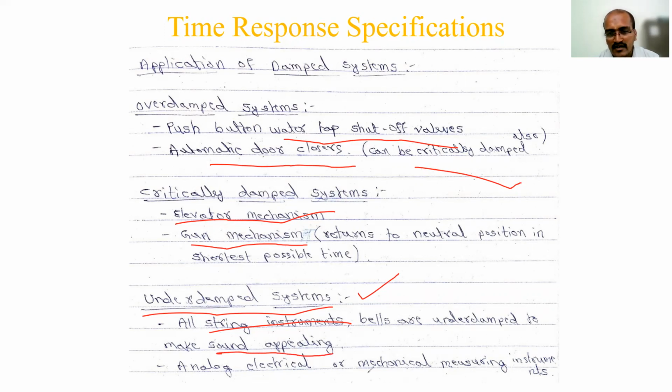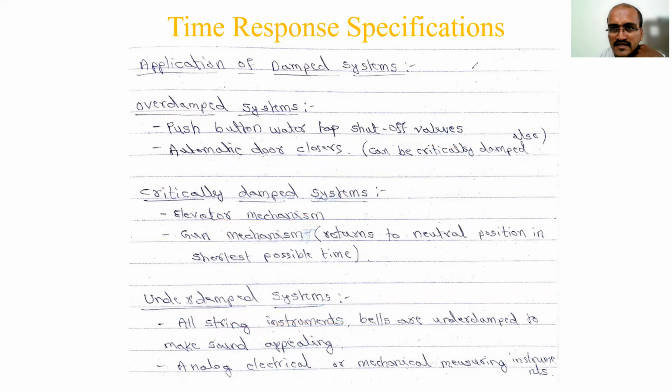Then analog electrical or mechanical measuring instruments, okay. All the measuring instruments utilize underdamped systems. So this is the application part of these things. Very important sections: time response specifications. You need to know the definition of all the specifications and the derivation. For the derivation you have to remember the time response expression, only then will you be able to solve it. Very simple, write and practice that.